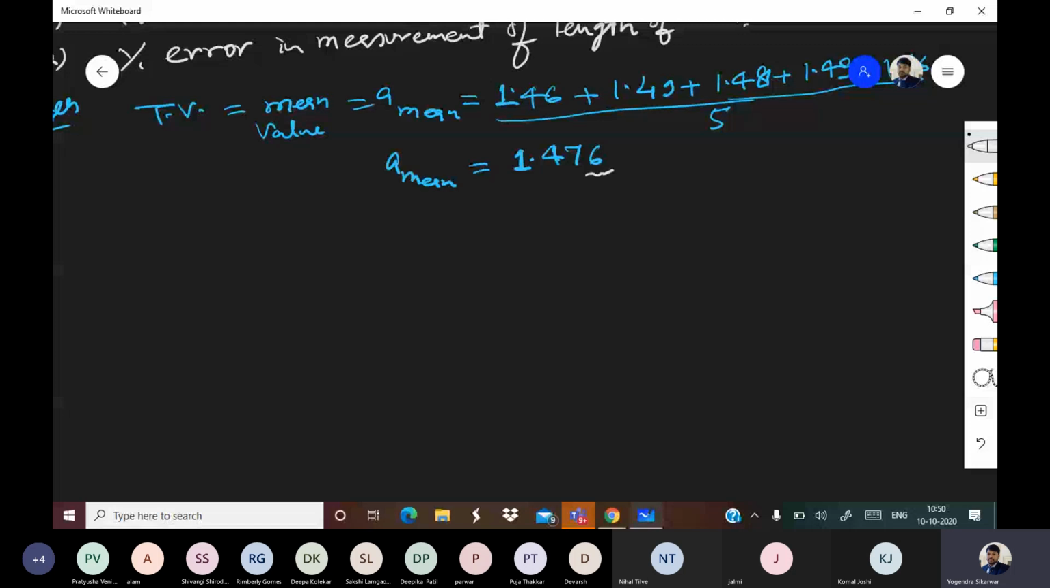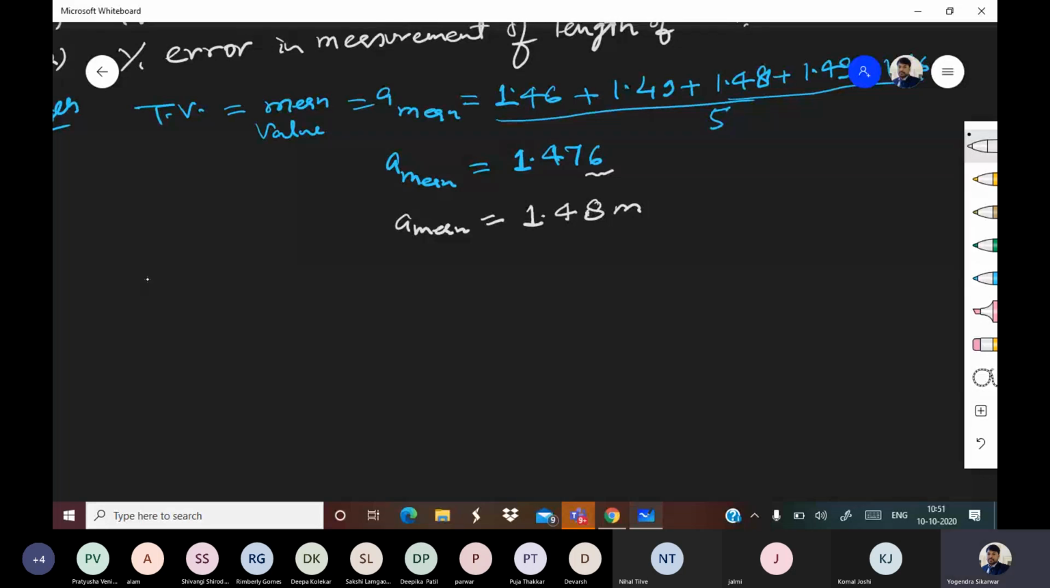So this 6 is greater than 5. So while we are rounding it off, this 6, as it was greater than 5, will round up the previous digit, and that will be your mean value. Mean value will be 1.48. Is that clear to everyone?